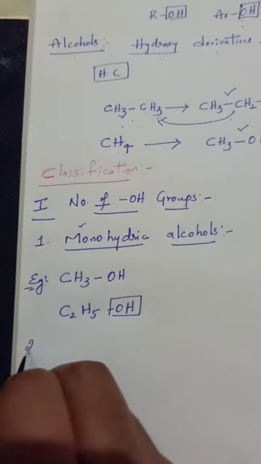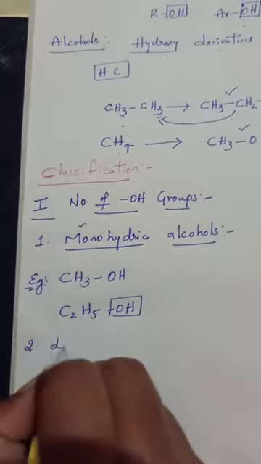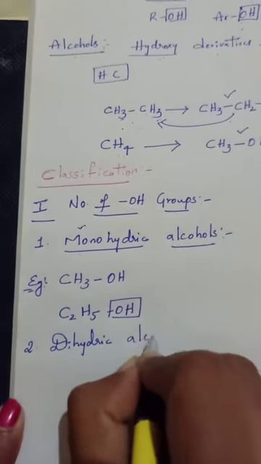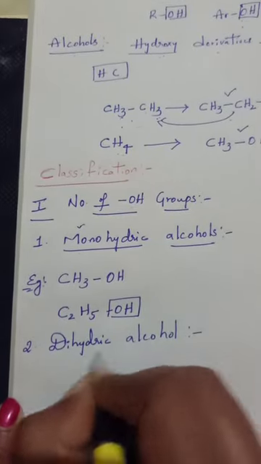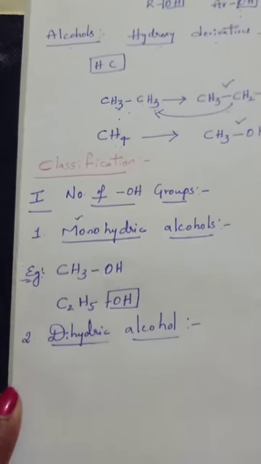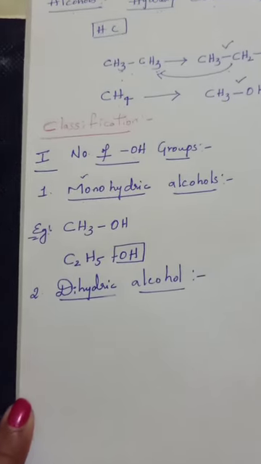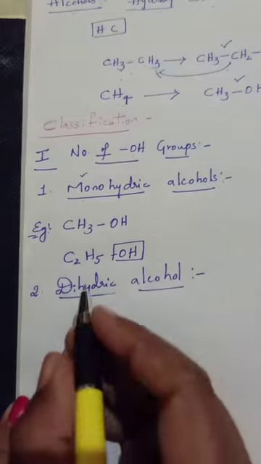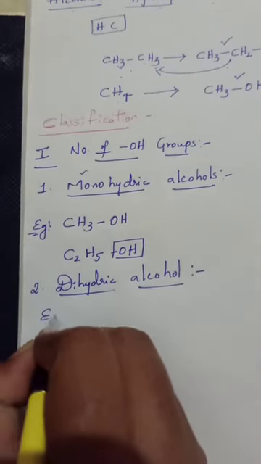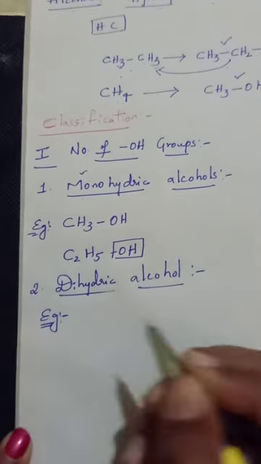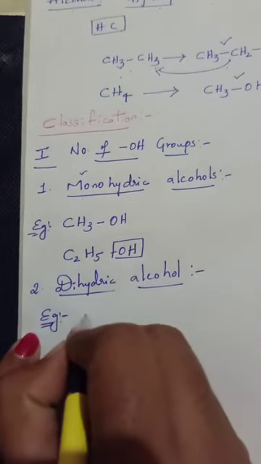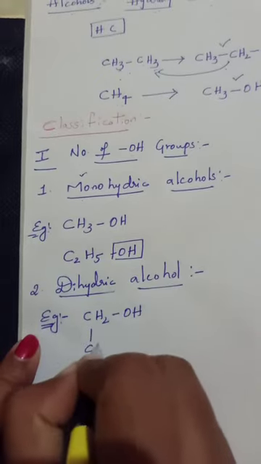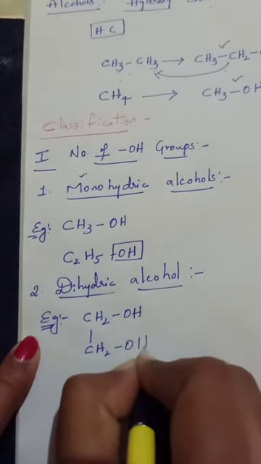Now move on to the second type, dihydric alcohols. These should contain two hydroxy groups. Compounds containing two OH groups are known as dihydric alcohols. An example is CH2OH-CH2OH.